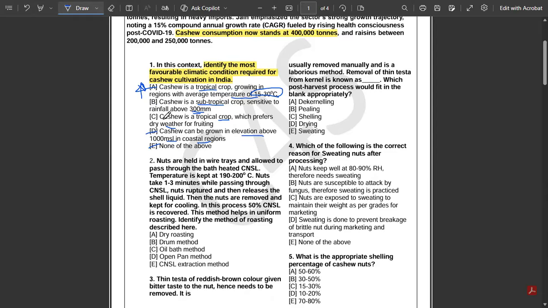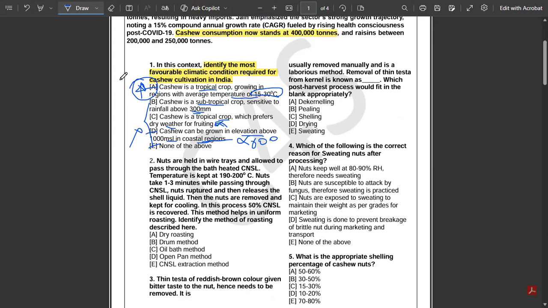In option C, you say cashew is a tropical crop. This part is correct, but it prefers dry weather for fruiting. No, absolutely wrong, because it requires an optimum amount of moisture for fruiting. In dry conditions, fruit drop and flower drop occur. Then option D says cashew can be grown in elevation above 1000 meters above mean sea level in coastal regions. Yes, it can be grown in coastal regions, but it cannot be grown in elevations above 1000. The optimum elevation is up to 600, or maximum up to 1000, not above 1000. So that is why these options are wrong, and option A is the correct answer.